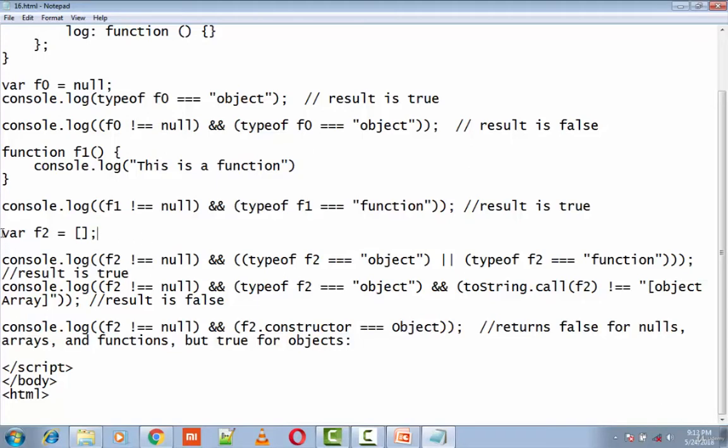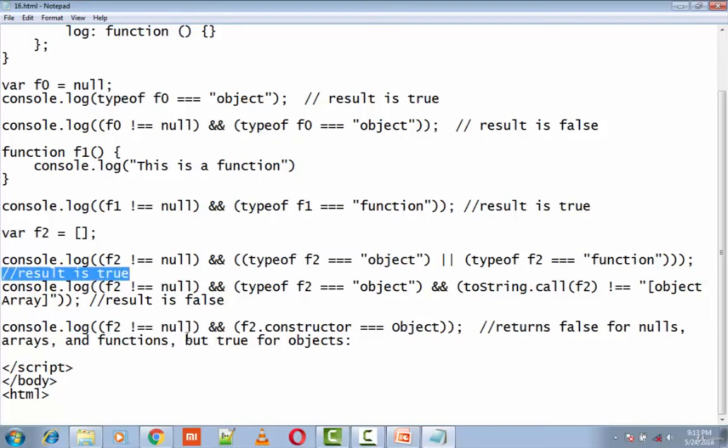Now in the third test I have declared f2 as an array. So f2 is not null and typeof f2 is an object, or typeof f2 is a function. In our case, typeof f2 is an object because an array is treated as an object. So the result is true.